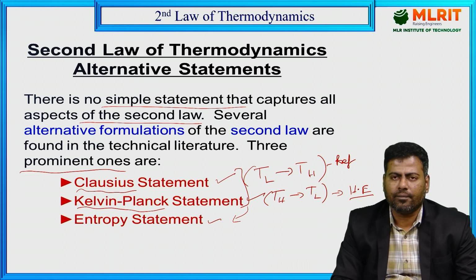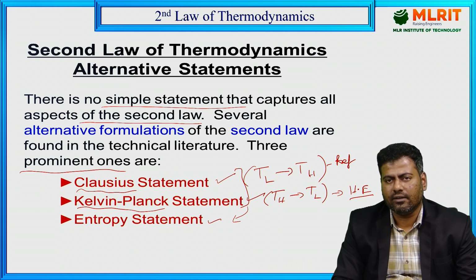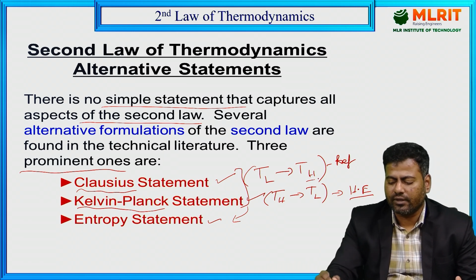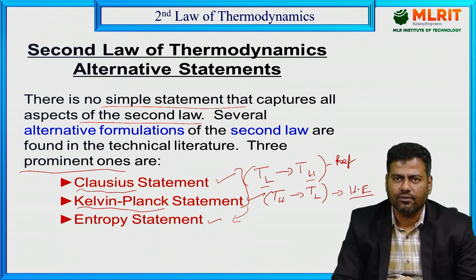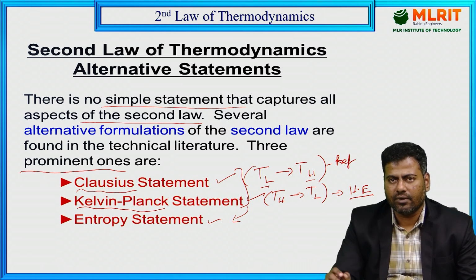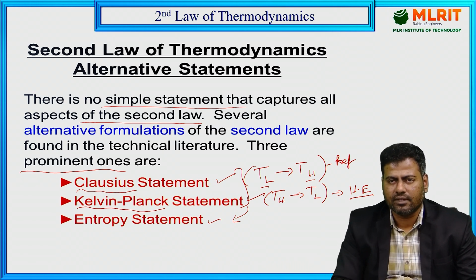or we can say a room heater, that is a heat pump. In these conditions, we are transferring the heat flow or heat energy from a lower body to a higher body. So I have specified the direction over there, and we can easily sense it because I have a lower body temperature and a higher body temperature. These are the specific conditions we have. But in the first law of thermodynamics, I didn't mention any higher or lower body temperatures.